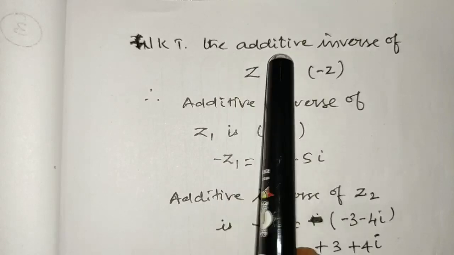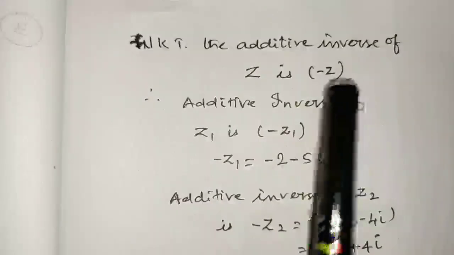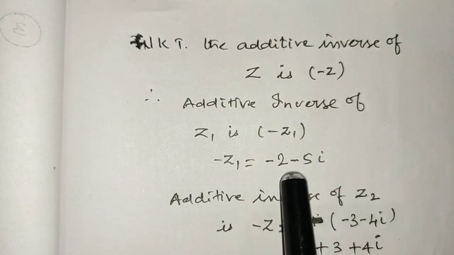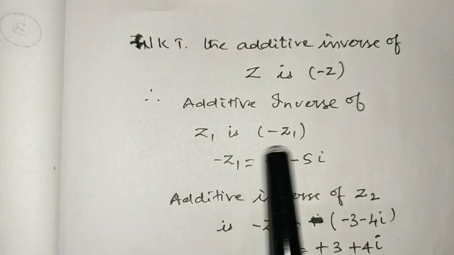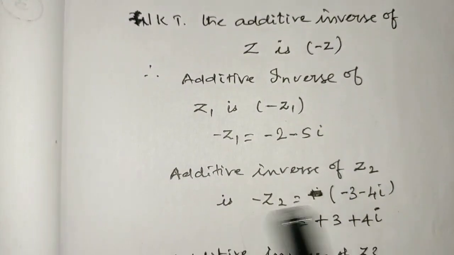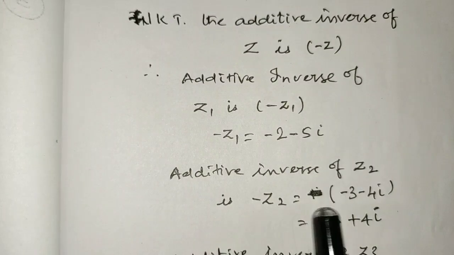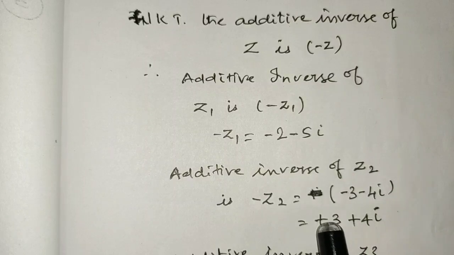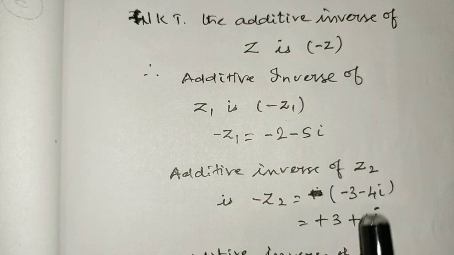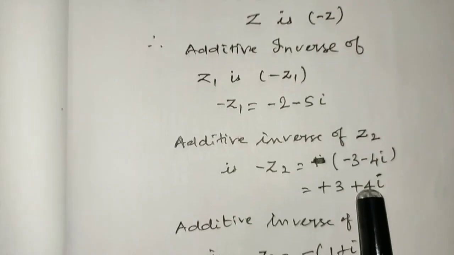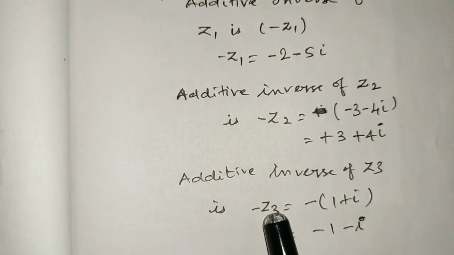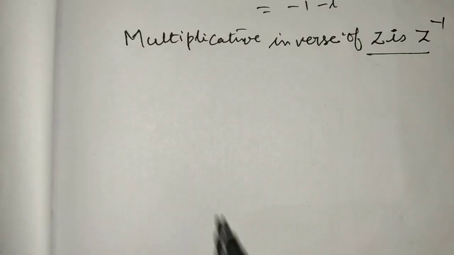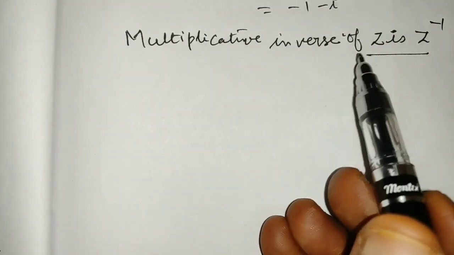Here we know that the additive inverse of z is minus z. So therefore the additive inverse of z1 is minus z1, that is minus z1 is equal to minus 2 minus 5i. So this is the additive inverse of z1. Like that the additive inverse of z2 is minus z2, which is equal to minus of (minus 3 minus 4i), which gives plus 3 plus 4i. This is the additive inverse of z2. Like that the additive inverse of z3 is minus z3, which is minus of (1 plus i), which gives minus 1 minus i.